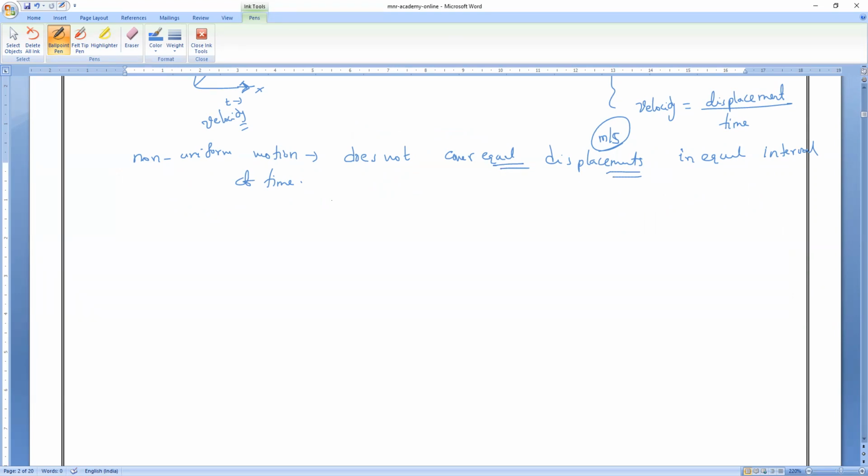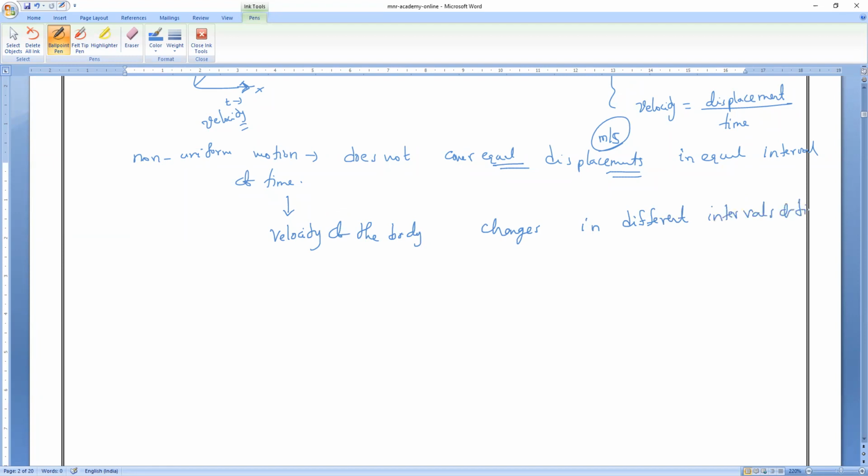So I will say the velocity of the body changes in different intervals of time. Will you all agree with me? In non-uniform motion, yes or no?